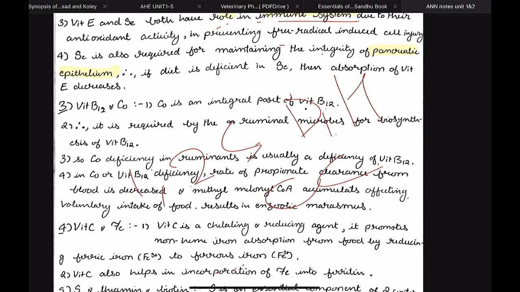And what will happen if the calcium level increases? PTH level will go down. So the level of 1,25 dihydroxycholecalciferol, which is also called as calcitriol, it is released from kidney. So we get vitamin D from the diet. Then it is converted to the active form. First, partly in the liver. After that, it will go to the kidney where it will become 1,25 dihydroxycholecalciferol. And then this will go to the intestine and increase the absorption of the calcium.